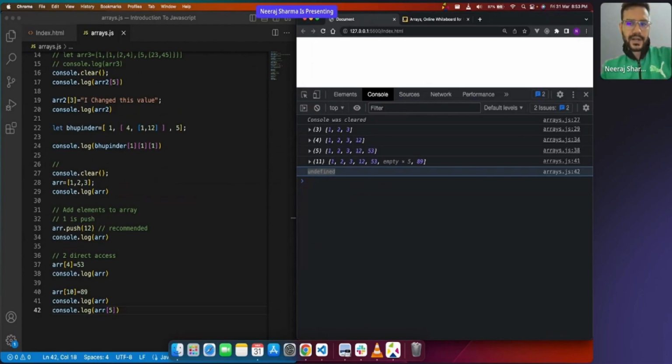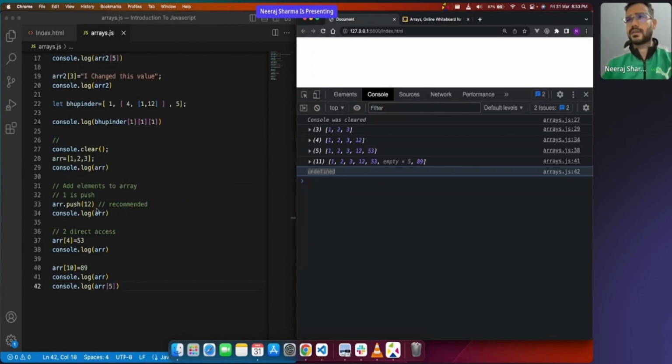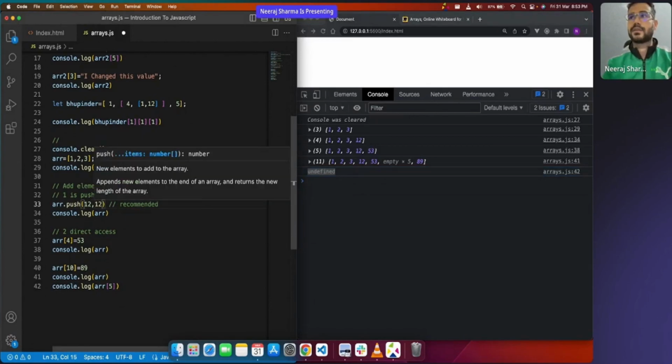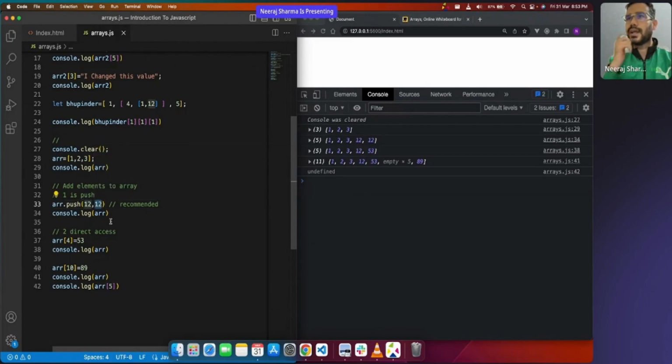So push, you will be pushing one item at a time, Bhupinder. It's one item at a time. I think you cannot do it like this. So you cannot have like 12. Oh, you can do it, right? Okay, you can do it. Usually, they must have improved it; earlier, it was not possible. You can do it, but should you do it or not? That's your choice. Usually, I will not recommend that because it becomes confusing sometimes.